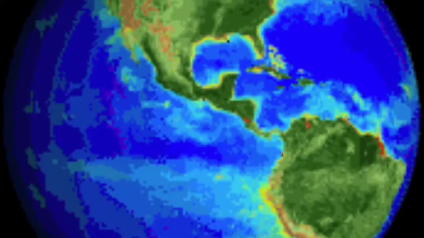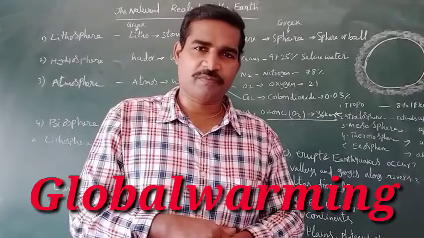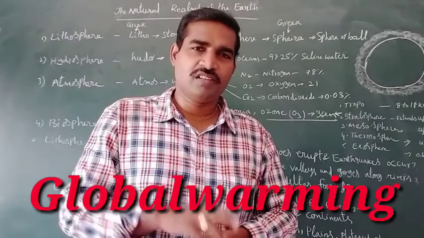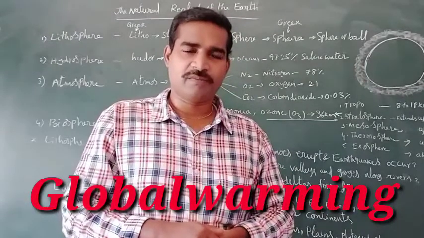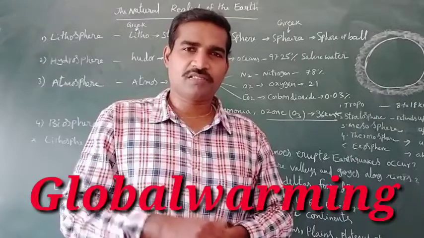So these two gases, carbon dioxide and methane, combine and lead to increasing temperatures in the atmosphere. It leads to global warming. At present, it is very important.